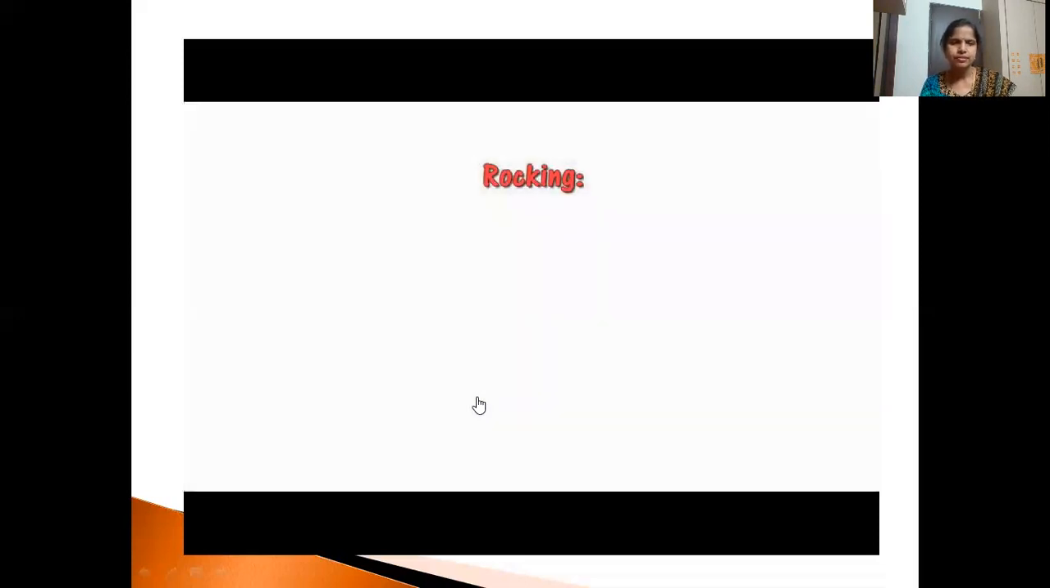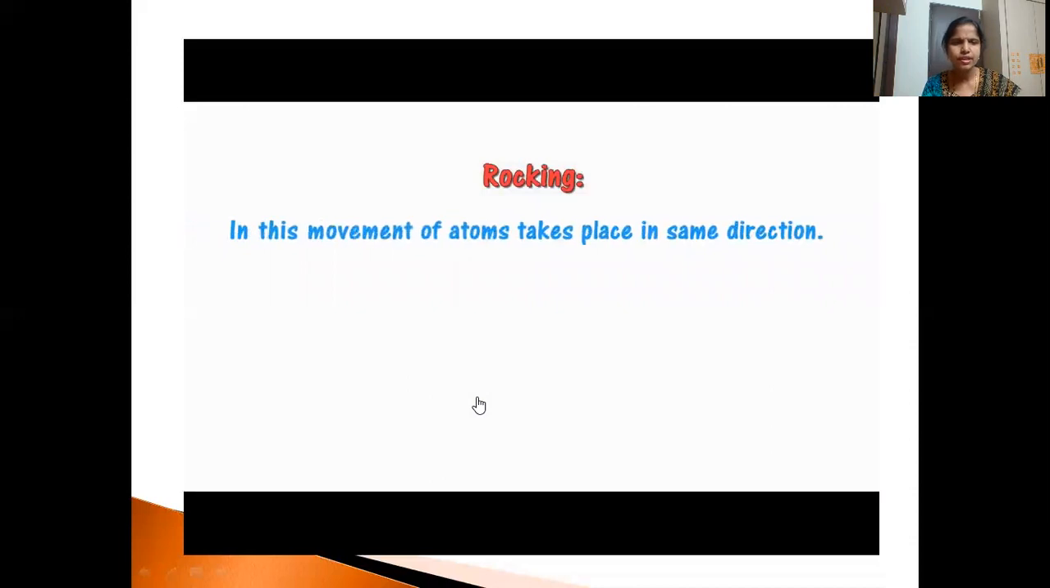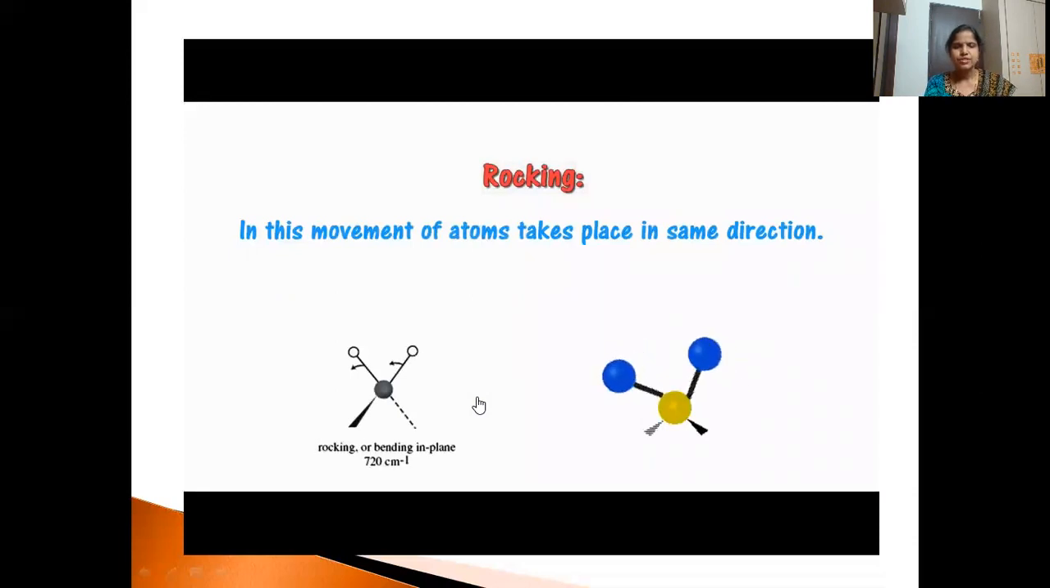Next is rocking. Now in rocking, the movement of atoms takes place in the same direction. So you can see two atoms moving either towards the left side or towards the right side. And the vibrational frequency is observed at 720 centimeter inverse. So you can see both moving in the same direction and it is on the plane. So it is rocking, which is taking place in plane bending.